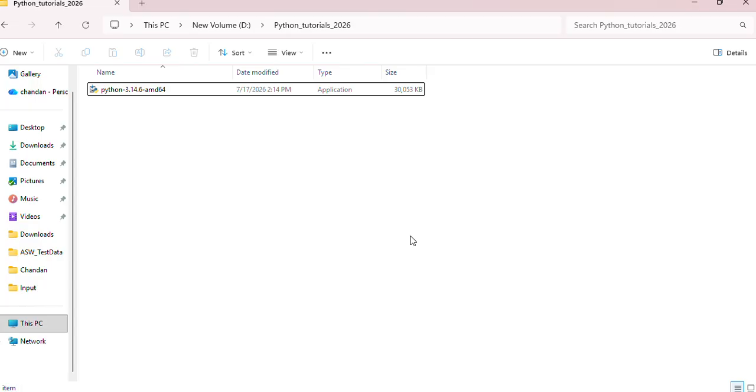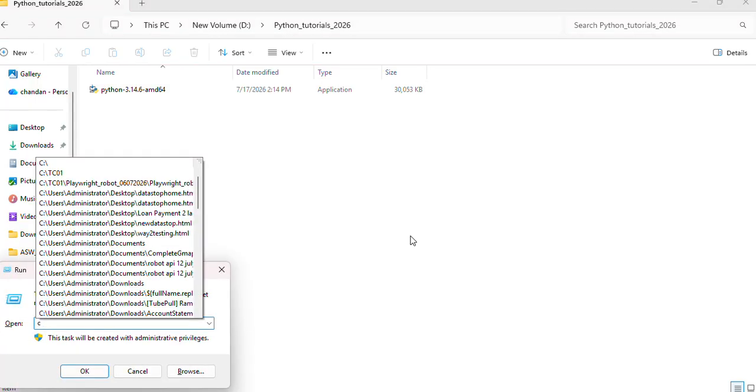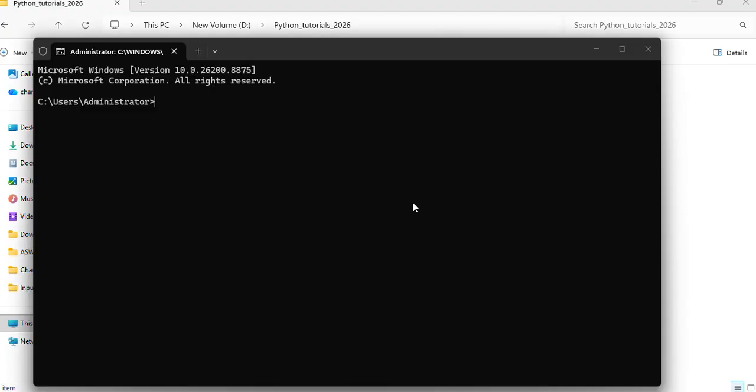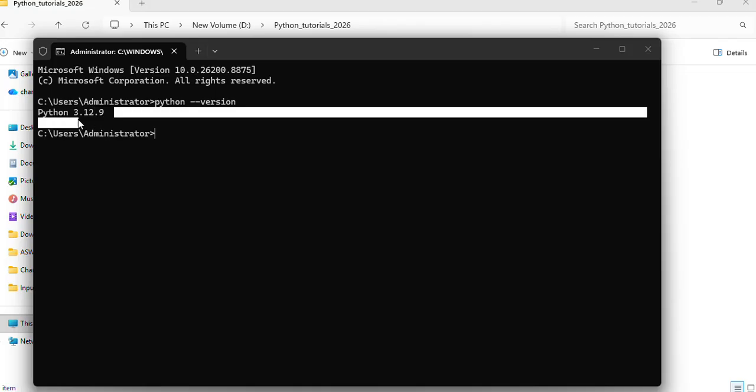Just press Windows R and type cmd here, and your command prompt will open. When the command prompt opens, you can type python --version. As soon as you press enter, you can see I have installed 3.12.